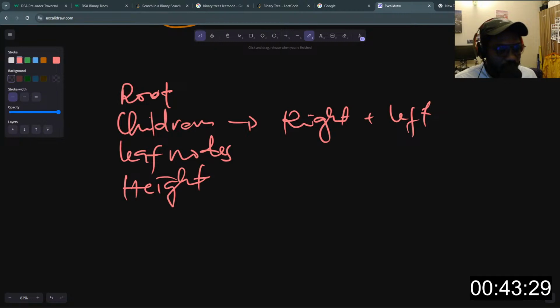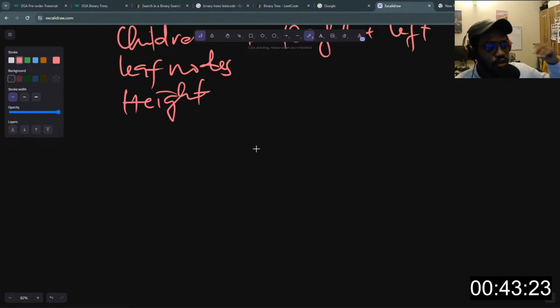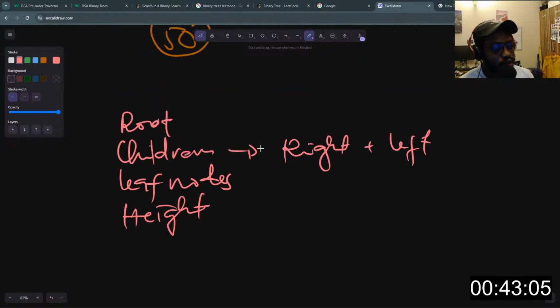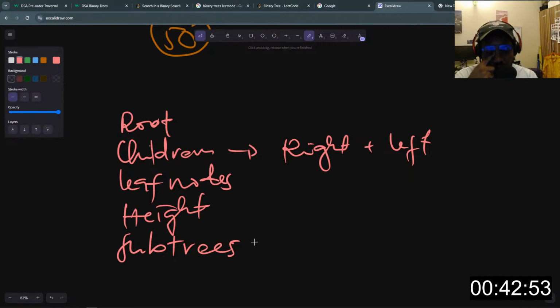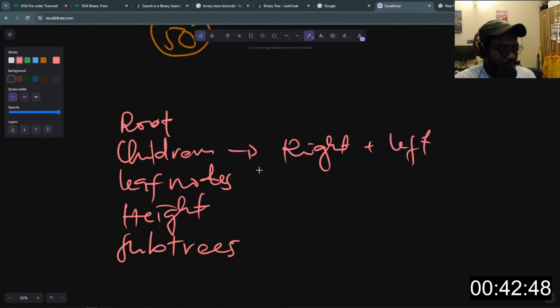So we have the height of the tree, which is basically the longest distance, or the longest path, from the last node to the tree node in the entire tree, right? So it's just basically the longest distance between the left subtree and the right subtree. So we have something called subtrees. Subtrees will be on the left and right side, right? So we will have the left subtree and the right subtree. Those are very basic terminologies.